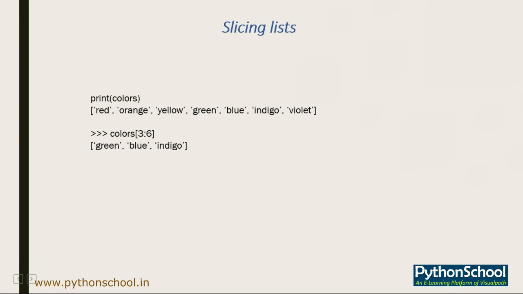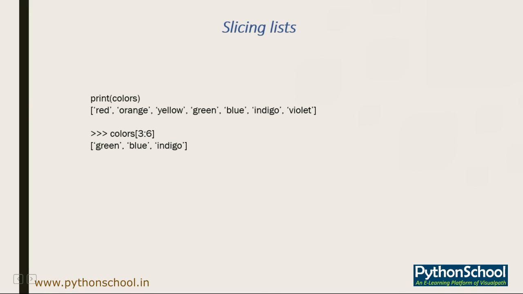So now we see slicing the list. We can also slice the list in the same way that we slice the string. Suppose for example, you only want to display the colors green, blue and indigo with the index 3, 4 and 5 respectively. You can call the particular variable name, that is in our case colors, and I'll be calling only from index 3 to 6.